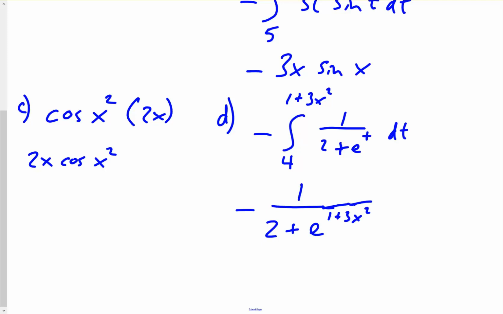Now because we no longer have an x there, we have this function, if you will, 1 plus 3x squared. We multiply by the derivative of that function. The derivative of 1 is 0, but the derivative of 3x squared is 6x. To finish it off, we simplify it a little bit. We'll bring the 6x and move it to the top, and we'll put the negative there. That's negative 6x over 2 plus e to the 1 plus 3x squared.